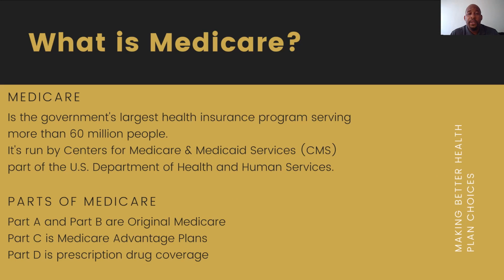Next, what is Medicare? Medicare is the government's largest health insurance program, serving more than 60 million people, and it is run by CMS, or the Centers for Medicare and Medicaid Services, which is the Department of U.S. Health and Human Services. Also, the parts of Medicare, Part A and Part B, are Original Medicare, which we'll discuss in more detail. Also, Medicare Part C, known as Medicare Advantage plans, and Medicare Part D, known as prescription drug coverage.